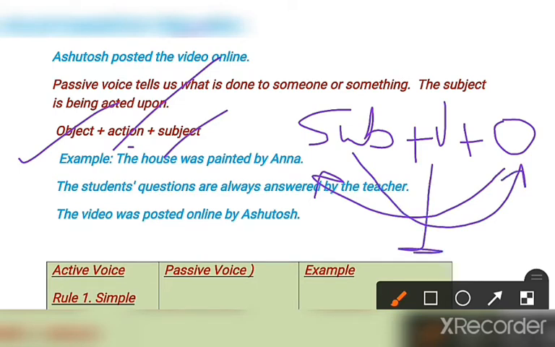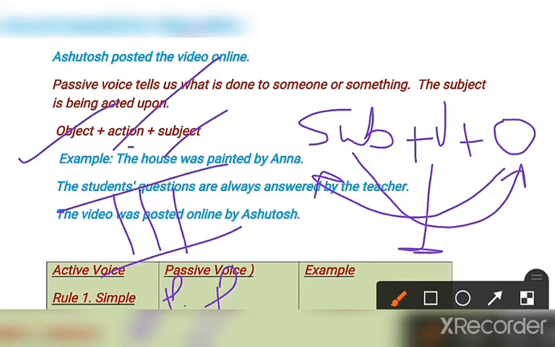Basically when we use passive voice, just remember student, only the third form, the past participle form, is used. Which form? Past participle form is used in passive voice only. Just remember this. Clear? The subject becomes the object and the object becomes the subject, but the sense is the same. Clear, no? The sense is the same.